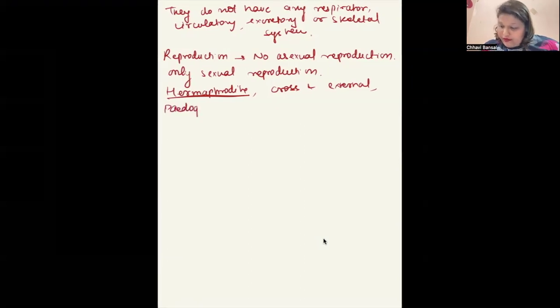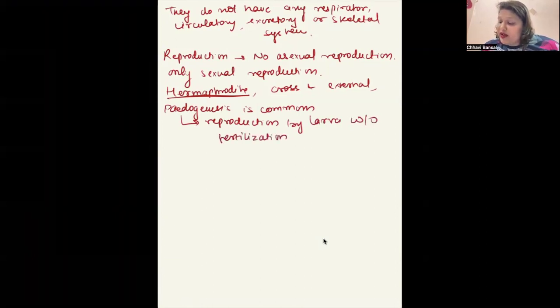Pedogenesis is common. What is pedogenesis? Reproduction by larva without fertilization. It means the larva is sexually mature.